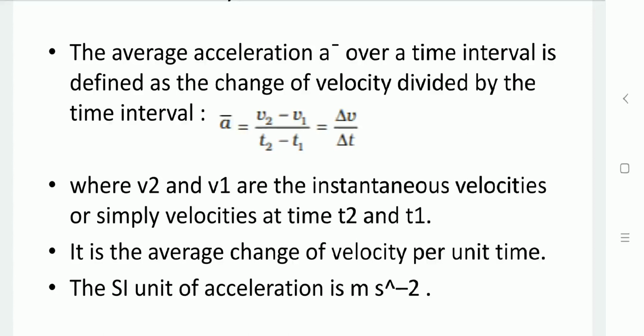Here v is defined as the instantaneous velocity, v2 and v1, at that particular moment, where the times are t2 and t1. So it is the average change of velocity per unit time. The SI unit of acceleration is meter per second square.